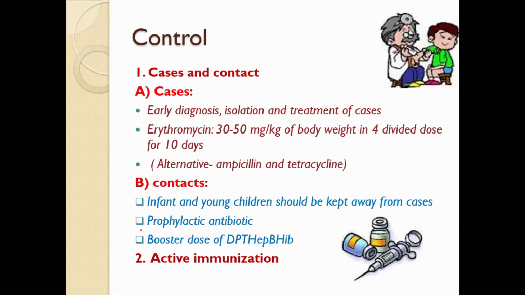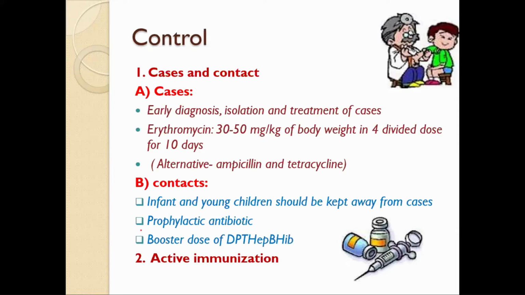And thereafter, pentavalent vaccine. I discussed the interval. Pentavalent vaccine, then OPV, oral polio vaccine, at 6 weeks, 10 weeks, and 14 weeks. Same interval. Similarly, rotavirus vaccine can be given at 6 weeks and 10 weeks.